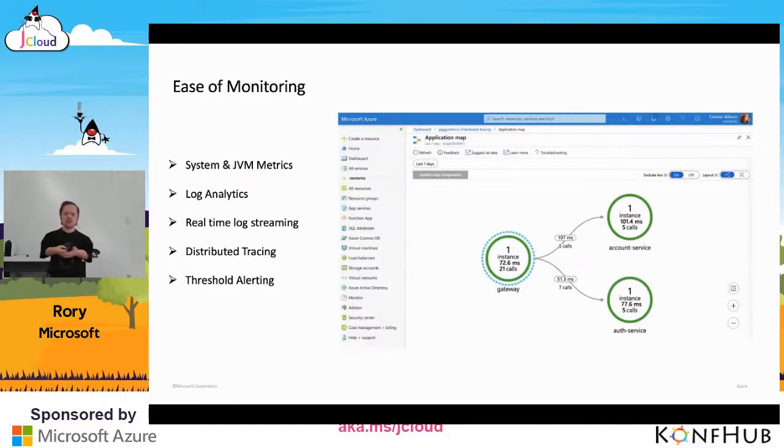So as you can see also from this distributed tracing, we've given you also out-of-the-box support for integrating logs, metrics, and distributed app traces into Azure Monitor. So you can easily visualize how applications are performing. In the demo, I'm going to show you how to do that. I'm going to create a bug, and then we're going to try and find that bug via distributed tracing.